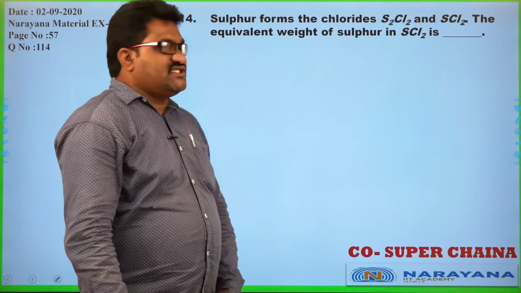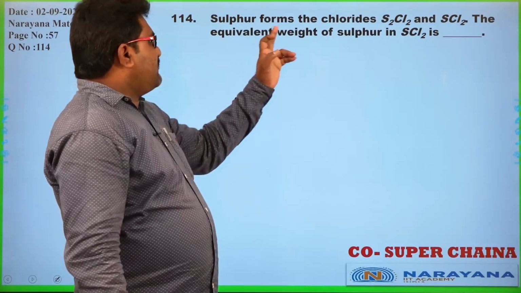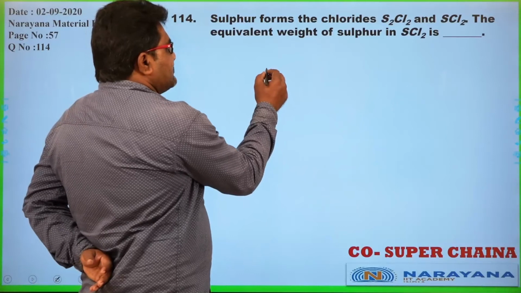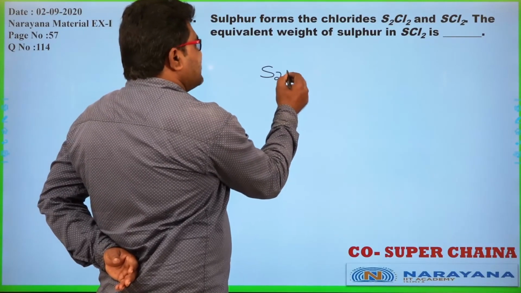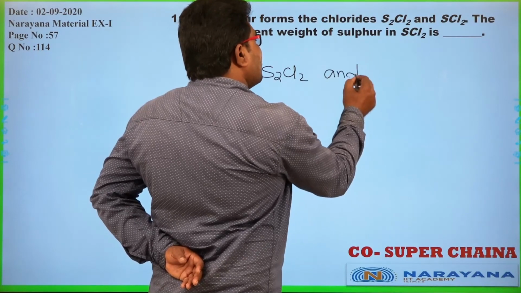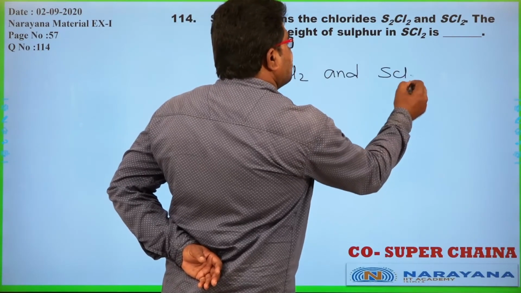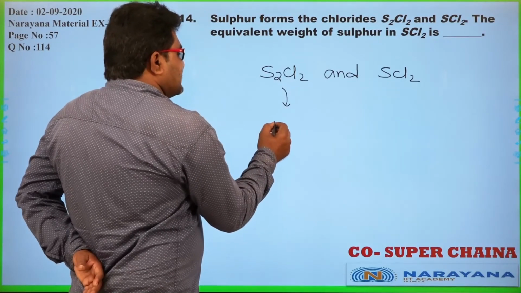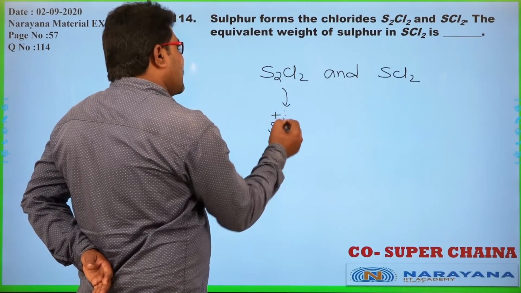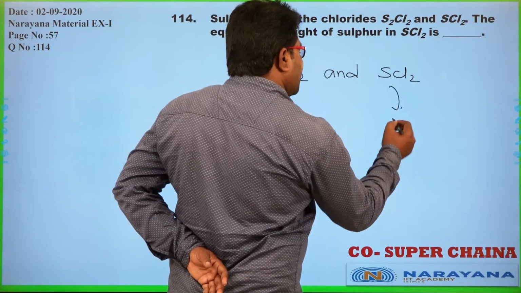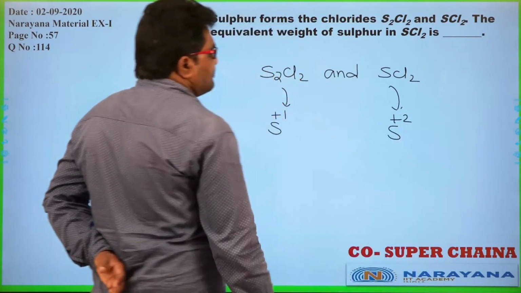Now, the next question. Sulfur forms 2 types of chlorides, S2Cl2 and SCl2. See here, in S2Cl2 sulfur has +1 oxidation state, valency is 1, but in SCl2 sulfur has valency 2.